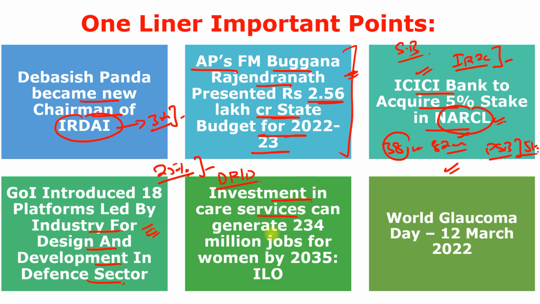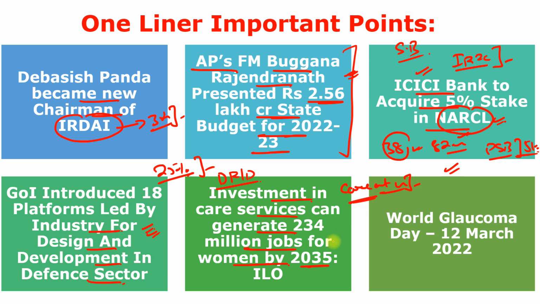Next, investment in care services can generate 234 million jobs for women by the year 2035. This is International Labour Organization. The ILO presented a report known as Care at Work: investing in care leave and services for a more gender equal world of work. You can remember this was a survey of 185 countries, and the report provides a global overview on national laws and practices regarding care policies such as maternity protection, paternity, parental and other care related leave policies, in addition to child care and long-term care services.